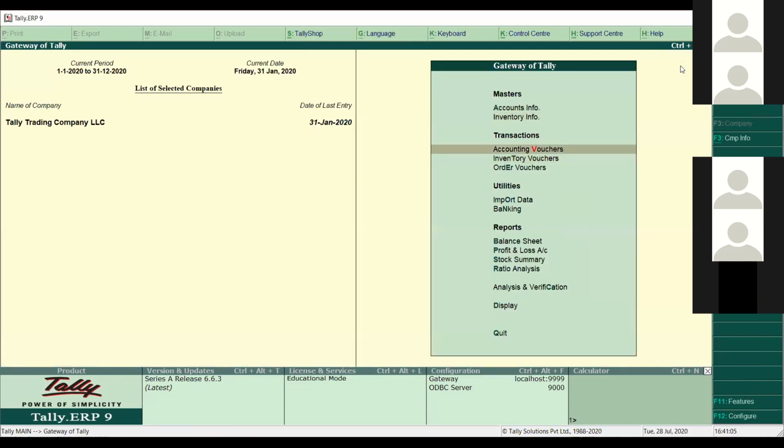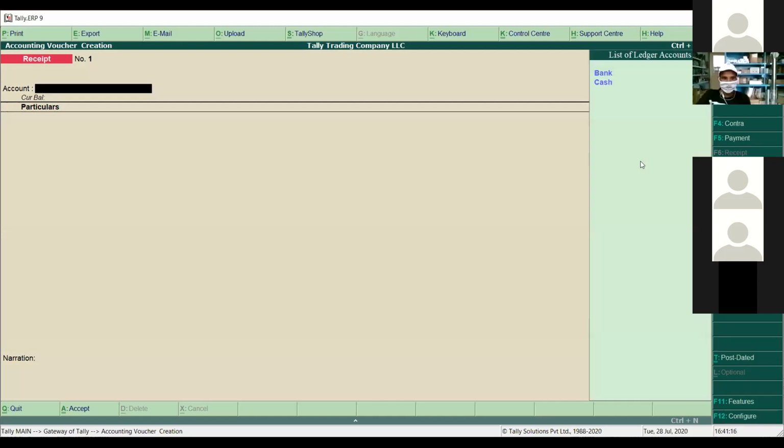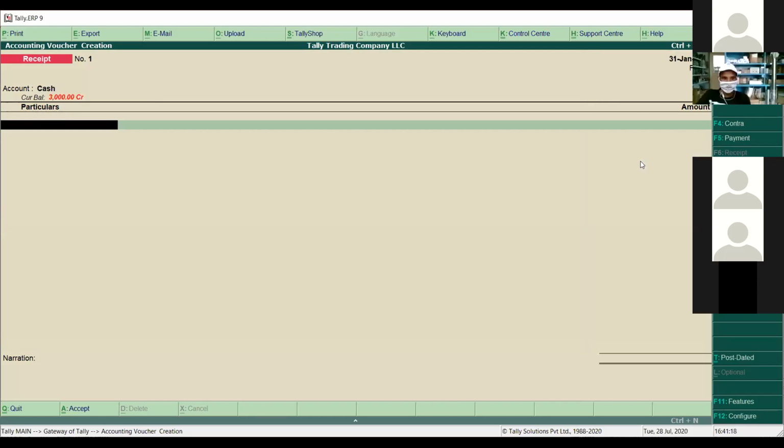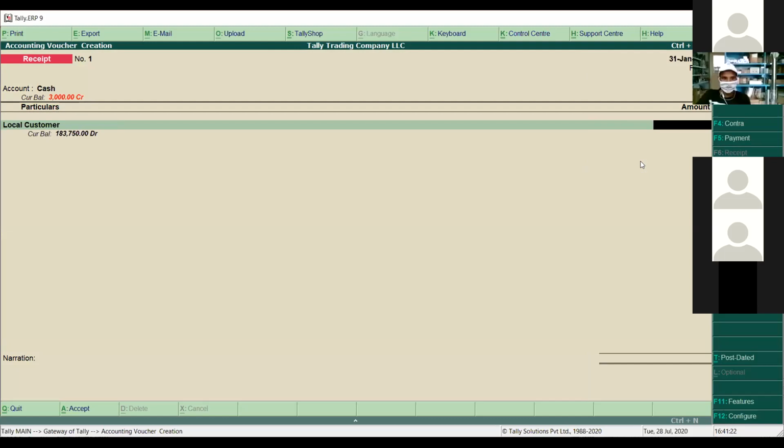I'll go to accounting vouchers. In the receipt, the same way, we had to press F6 to get receipt as well, and then we had to press the date here as well, and then account by bank or cash. What is the customer name? Local customer, and the pending amount is coming here 1,83,750 dirhams.